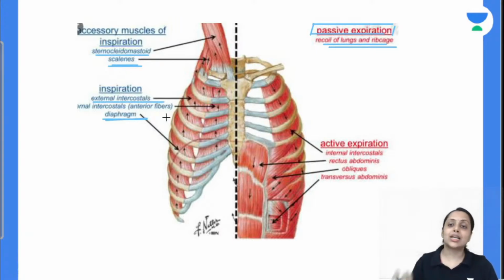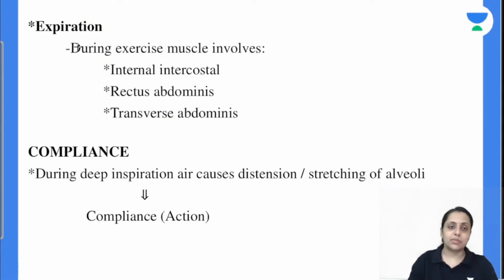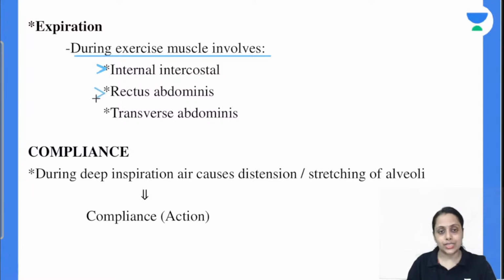ठीक है, but certain expiration is हमारा active, like forceful expiration during exercise are active expiration, and in that situation the muscle involved are internal intercostal, rectus abdominis, obliquus and transverse abdominis. These are the muscle that is required during active expiration. Same thing is written out here. During expiration, the muscle required are internal intercostal, rectus abdominis and transverse abdominis.